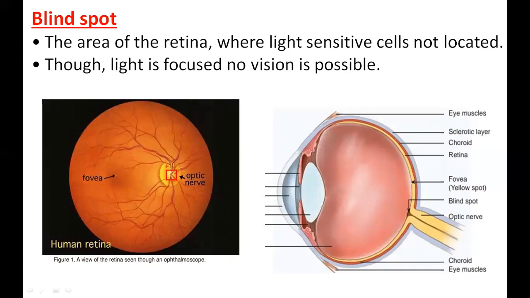Okay, some students get confused. This is yellow in color, no? So this should be the yellow spot. No, no, no. Okay, this is the yellow spot. Not because of the color, but only because of its function, we call it the yellow spot and the blind spot. Hurry, how do we detect the blind spot?